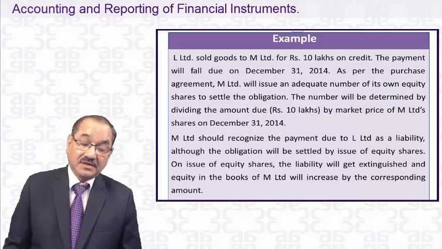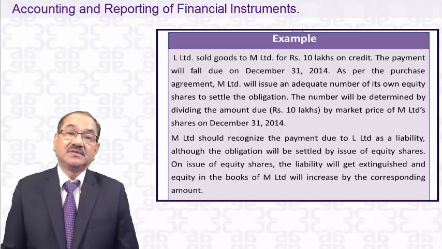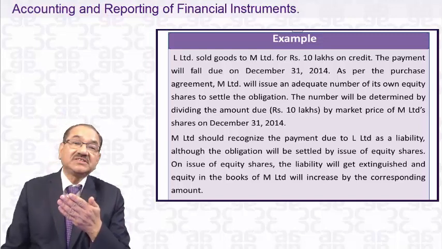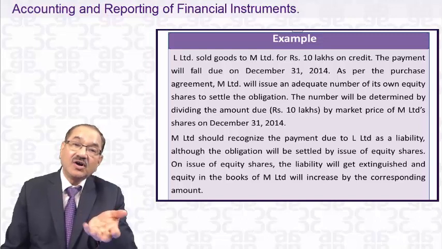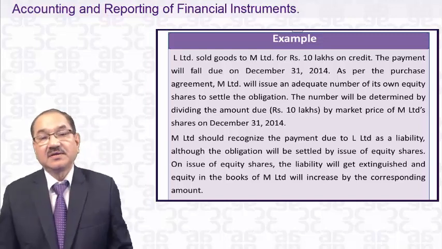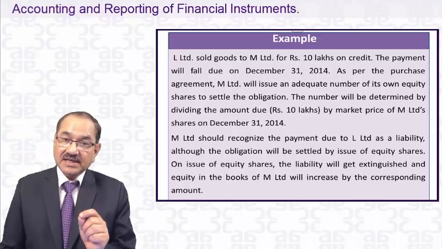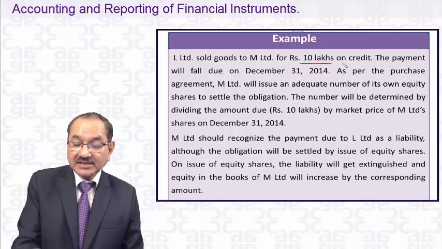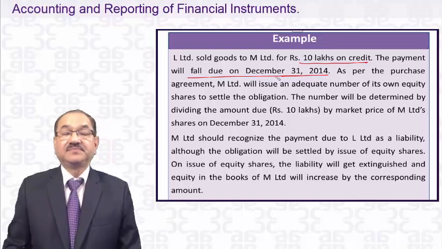Now, see this example. It's very important because such an example may appear in the exams. When we talked about an entity issuing its own equity shares, whether they are a financial liability or equity. In this example, we will see what is a financial asset, what is a financial liability and what is equity. L Limited sold goods to M Limited for 10 lakhs on credit. The payment will fall due on 31st December 2014.